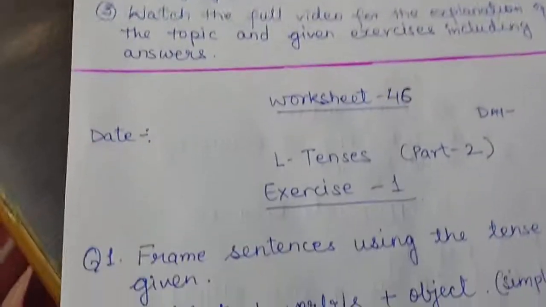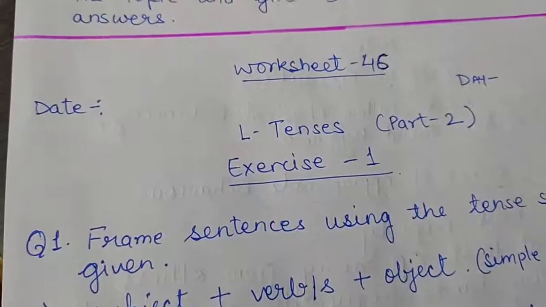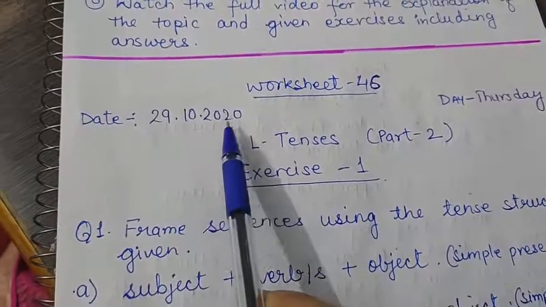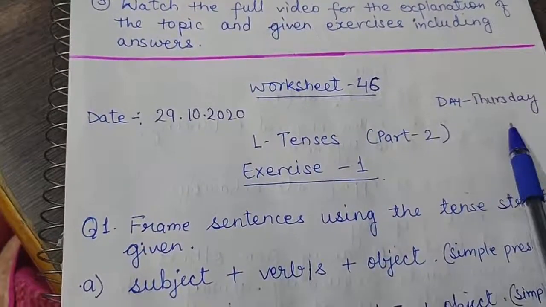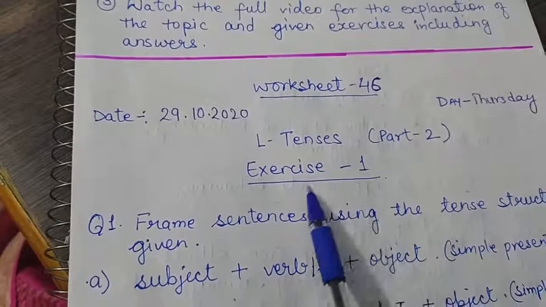Alright, now this is your worksheet number 46. You will put the date 29/10/2020, day Thursday, and then you will put the lesson name tenses part 2 and then exercise 1.